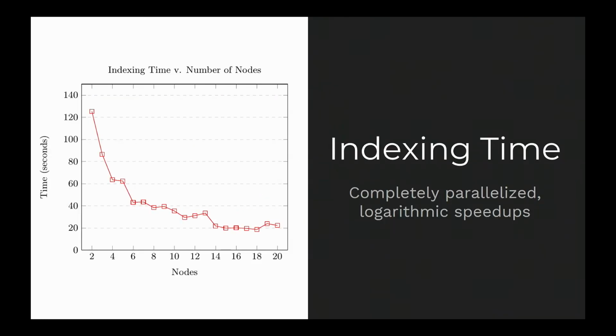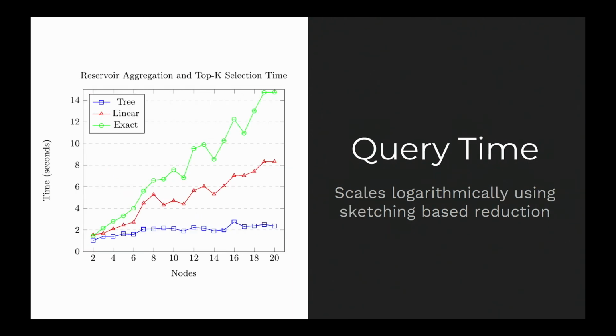So very fast. If we look at the indexing time of this system, this is on the KDD12 data set, which is around 150 million vectors, each with 1 million features. As we increase the number of nodes, we can see that the indexing time goes down. And then if we look at our query time, we have our 3 different methods we looked at. The one at the top in green is the exact frequency counting, where we copied all the reservoirs. We can see it scales fairly poorly. We start using sketches, and it goes down significantly.